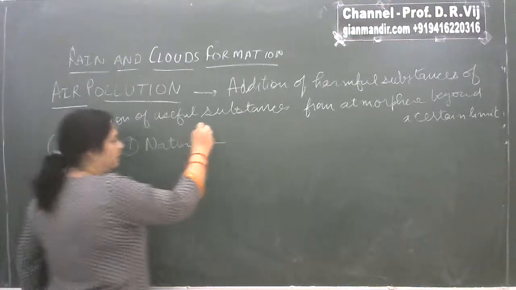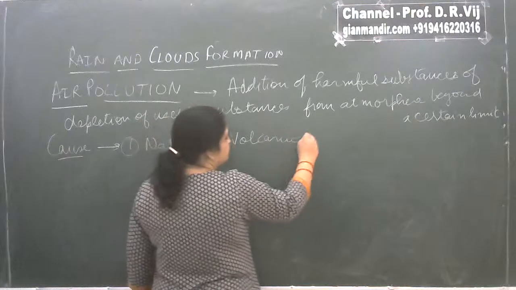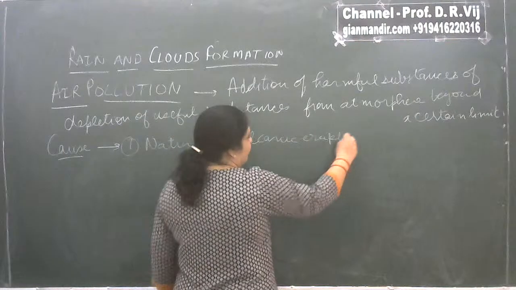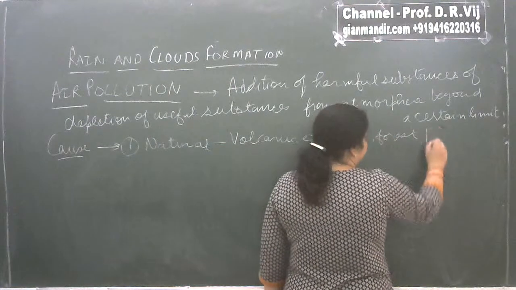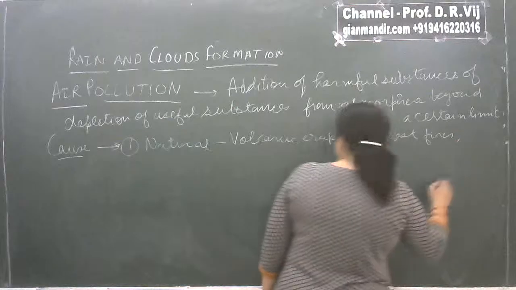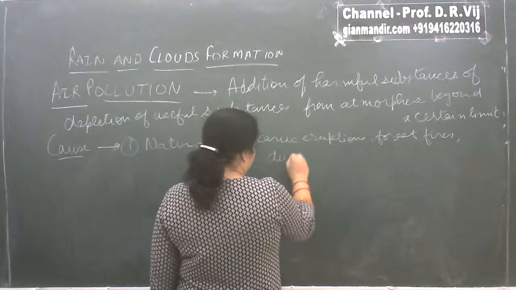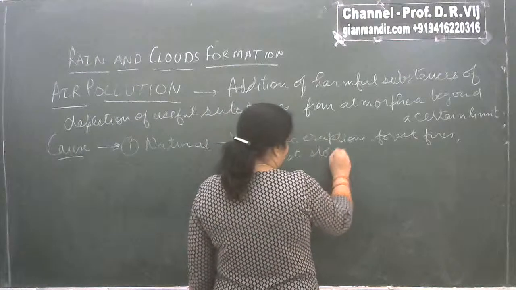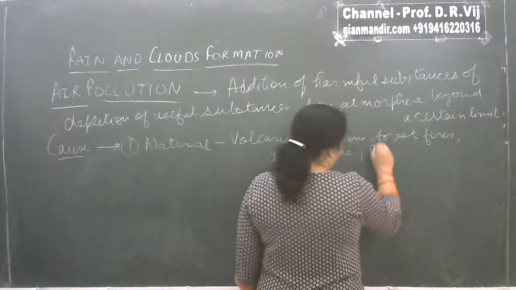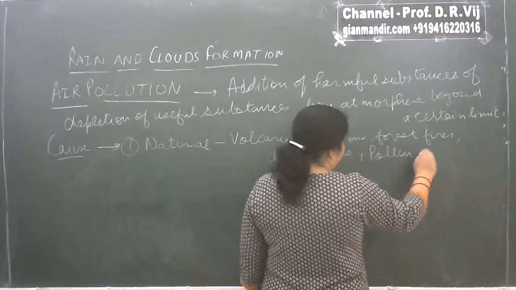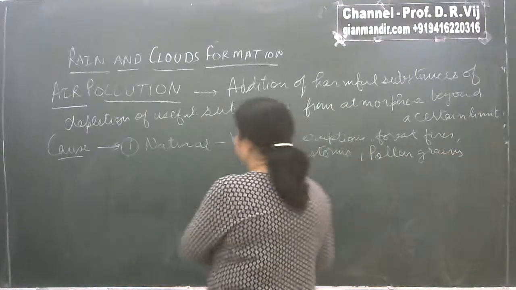If you look at the natural causes, we can have an example of volcanic eruptions, forest fires, and you can talk about dust storms, right? Or maybe the pollen grains present in the atmosphere. These all are the atmospheric natural pollutants.